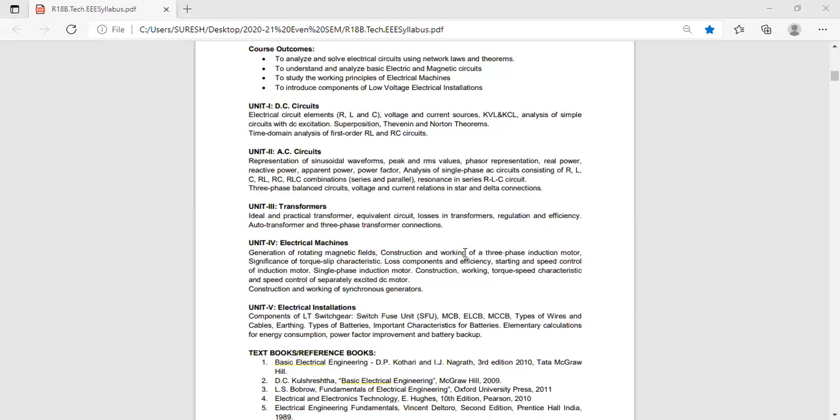Why is slight skew given at the end point of the squirrel cage rotor? Skew means some bending is given at the end point of the rotor. Why? Two reasons. For 2 marks they'll ask. What is the first reason?